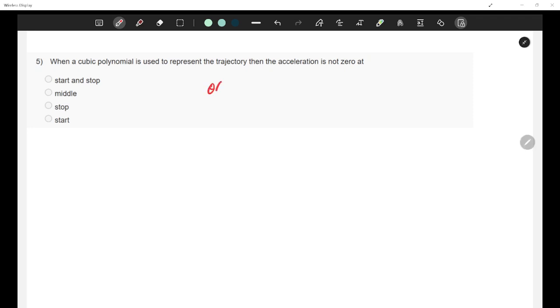Let's take theta t to be a cubic polynomial, an arbitrary polynomial, a naught plus a1 t plus a2 t square plus a3 t cube. What would be theta dash t?